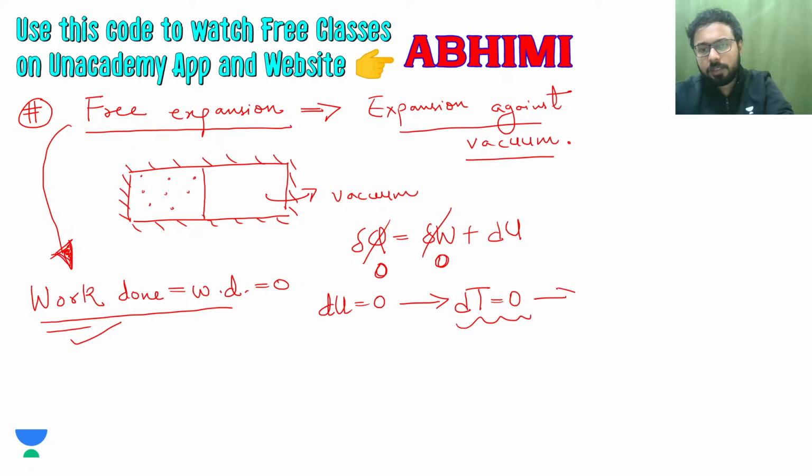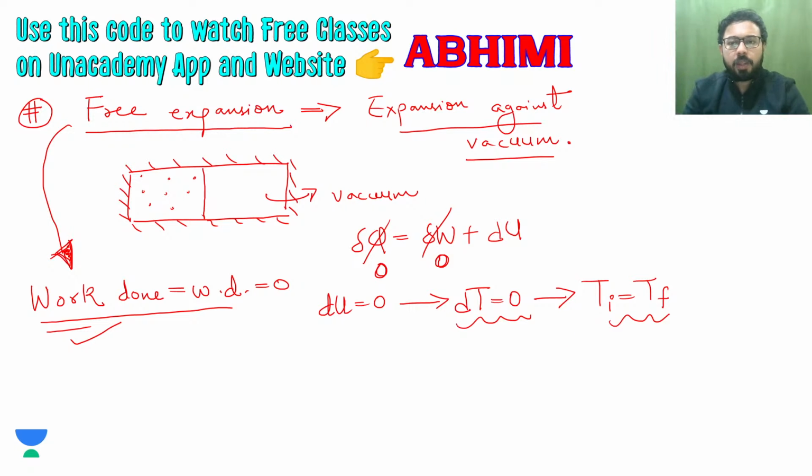Or what this means is that initial temperature is equal to final temperature. But even though initial and final temperature are the same, this is still not an isothermal process. Why is this not an isothermal process?